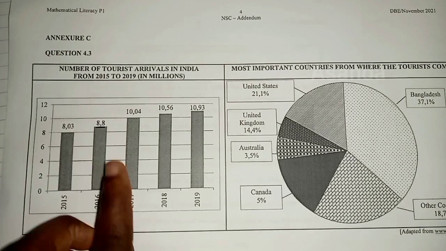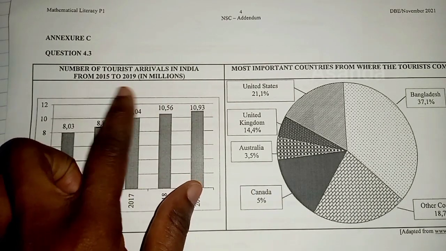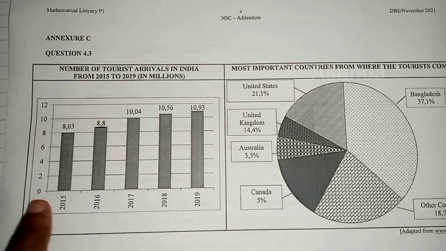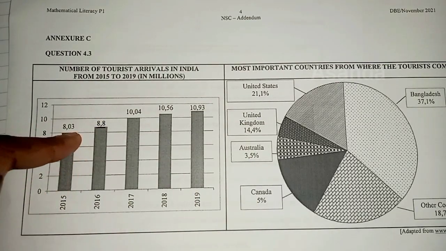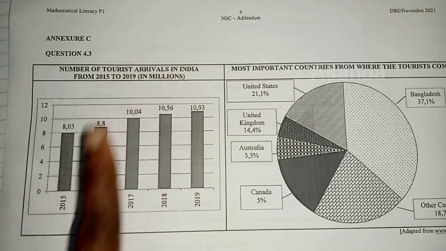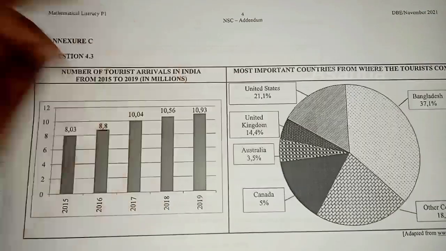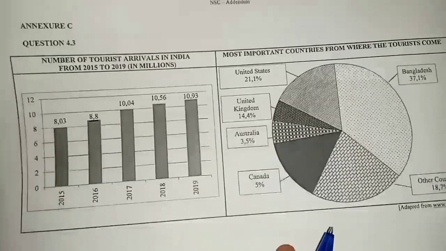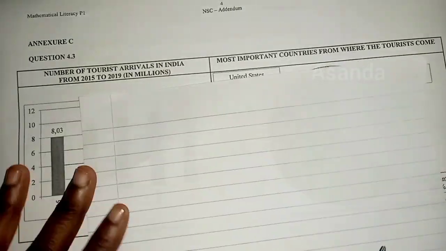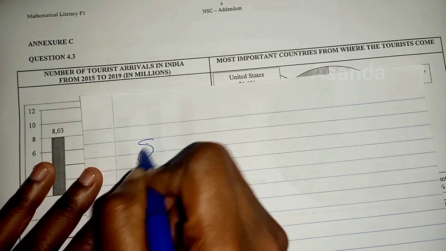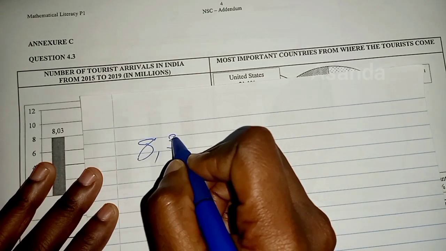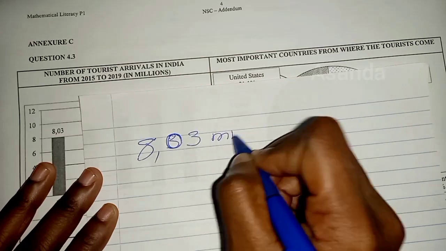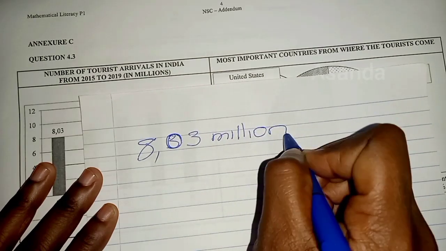So it says number of tourist arrivals in India from 2015 to 2019 in millions. So whatever number we're reading here is in millions. So in 2015 it was 8,03 millions. So now before we skip along, let's just look at that number, 8,03. So this 8,03 million. So this is how they are giving us the number.